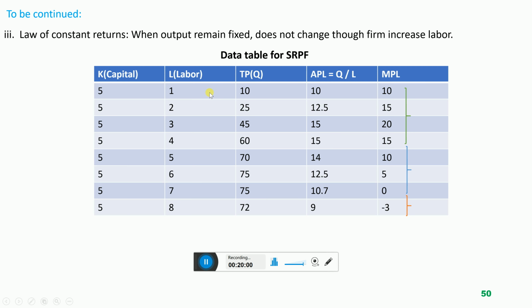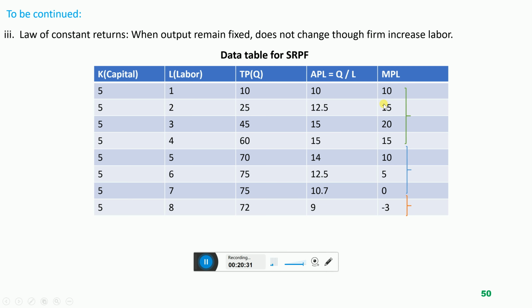Now demand is more, producer wants to increase supply by increasing labor. So as the labor increased from 1 to 2, now 2 labors are working with the same 5 machines. So output increased from 10 units to 25 units. How much increase? Increase by 15 units. This is MPL, marginal productivity of the labor. So the marginal productivity of the second labor is 15 units.